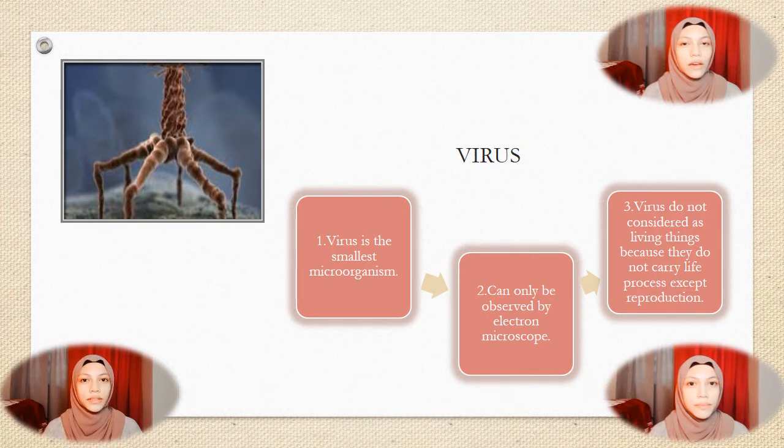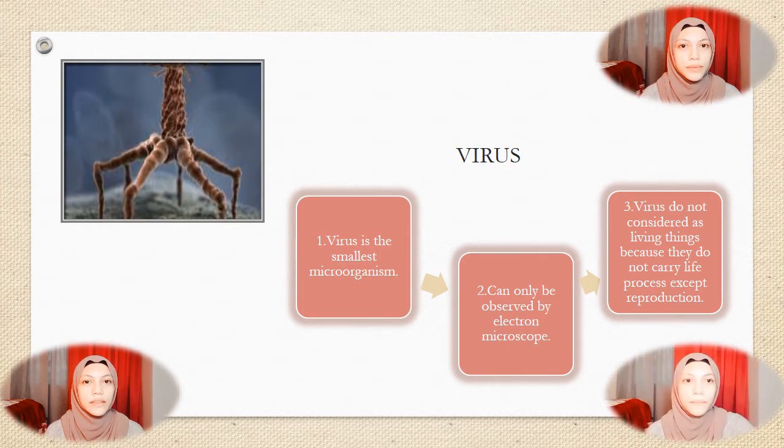The last one is the characteristics of virus. Virus is the smallest microorganism. They can only be seen by using an electron microscope. Virus is considered as both living and non-living things because they don't carry out life processes such as breathing and eating. Virus reproduce more viruses when they enter living organisms.